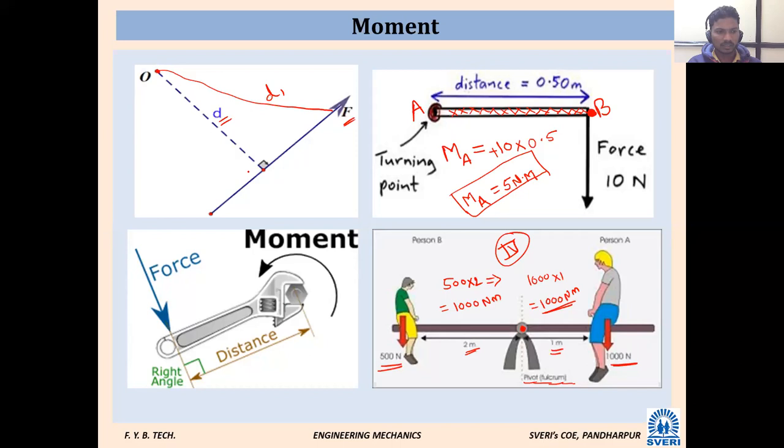Am I audible? Yes, sir. So here there is a desired point O. This one is also a D1 distance, but it is not minimum. But this D distance is minimum between the line of action of force F and this point O. Why is this D1 not minimum? D1 is not minimum. D is minimum.